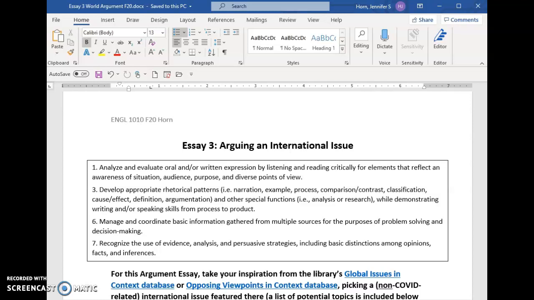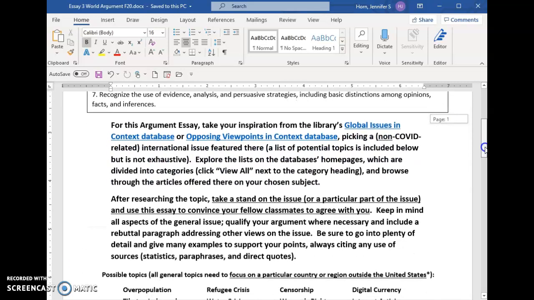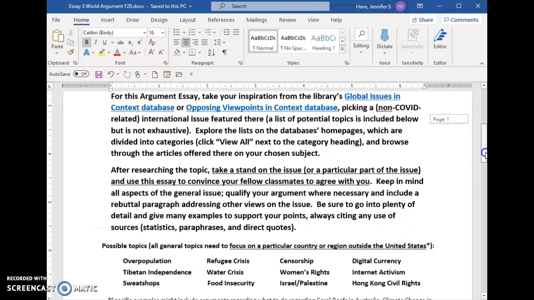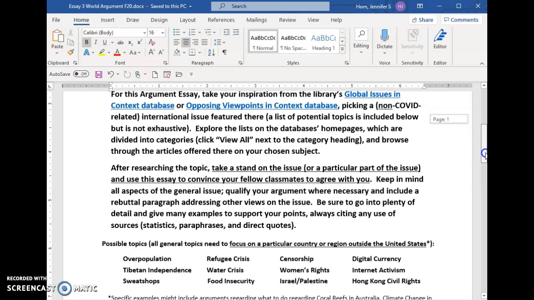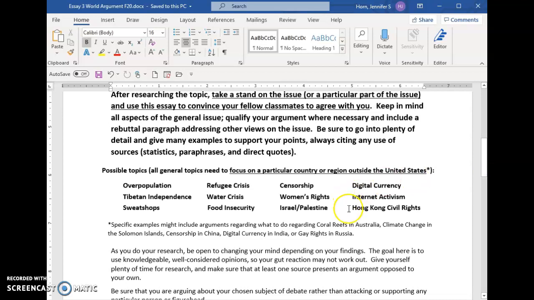It's that time again. It is time for a new essay. So exciting. So, the first thing you should do is read through these assignment instructions, and this will take you through exactly what we're going to talk about now, which is how to use those databases and decide on a particular topic that you want to discuss.